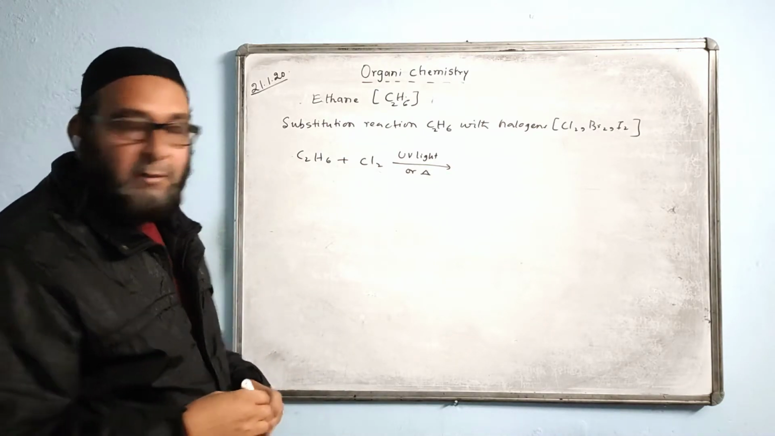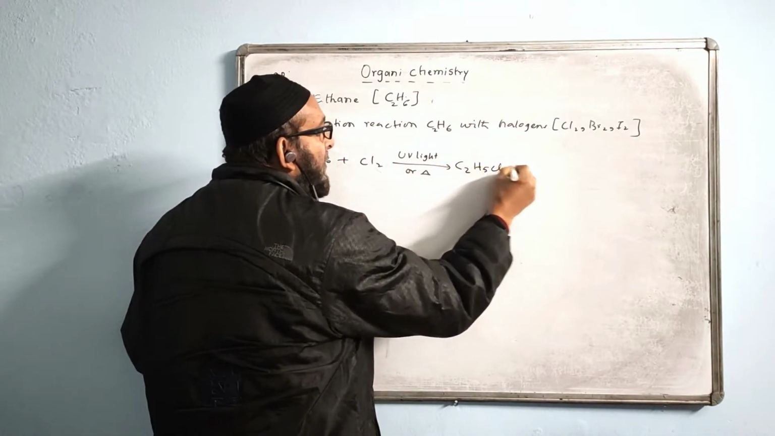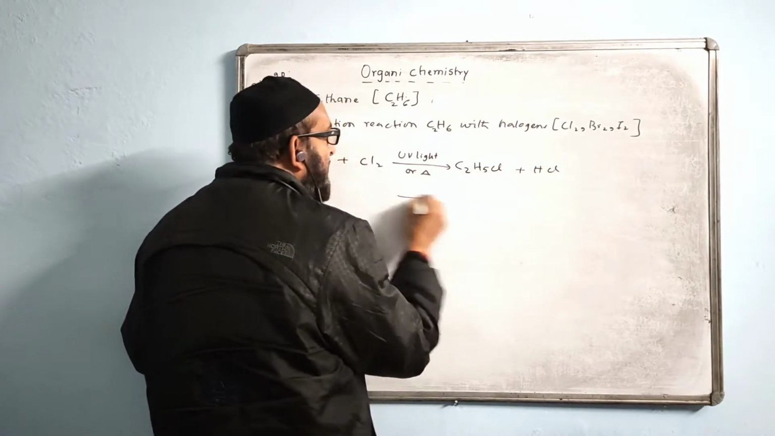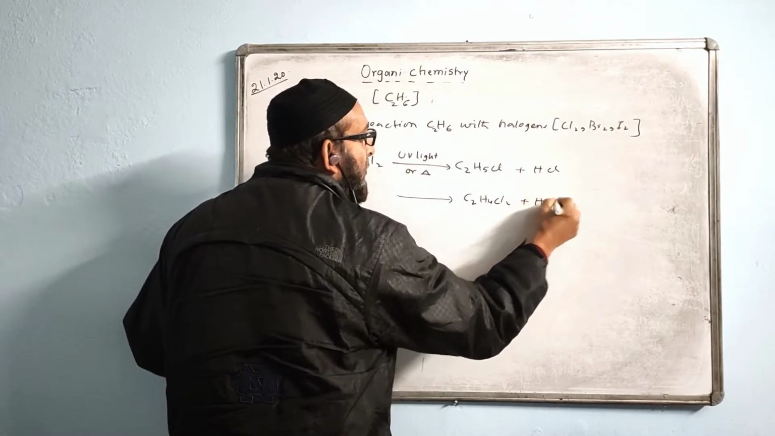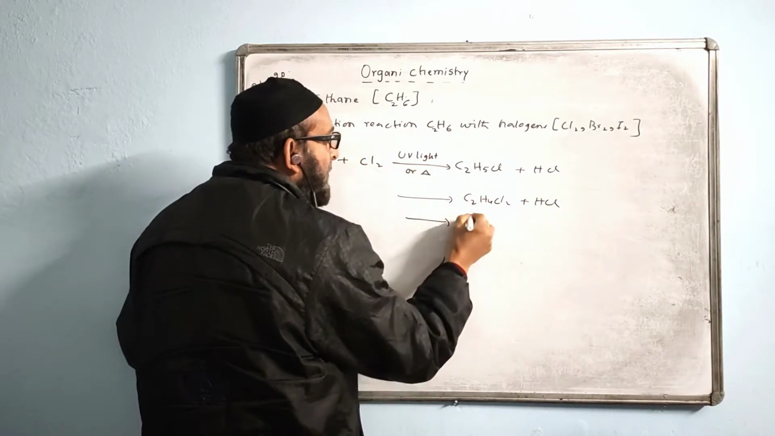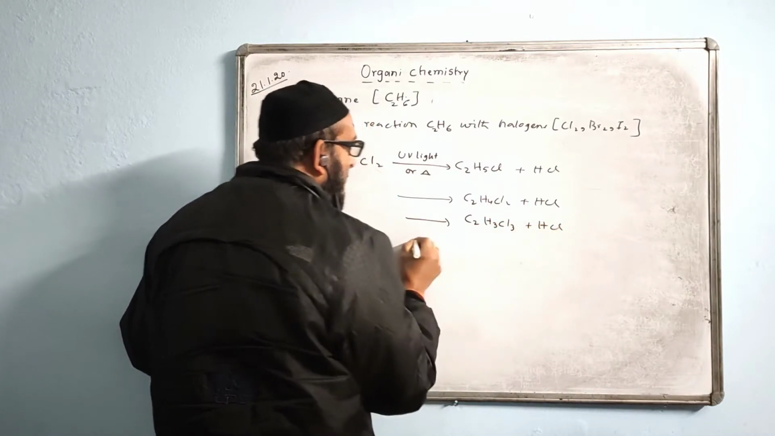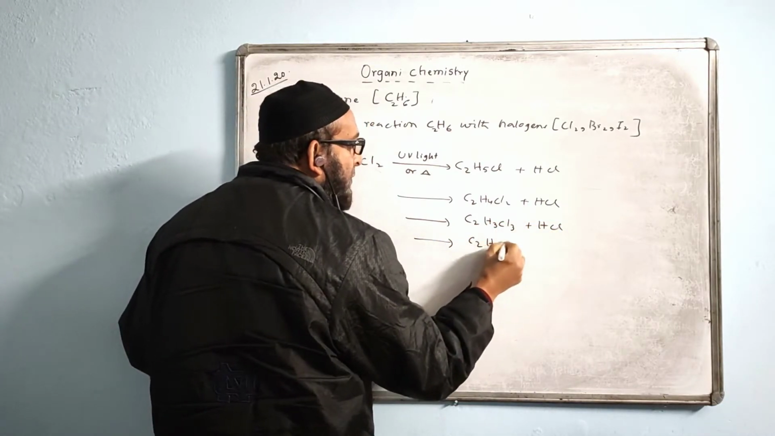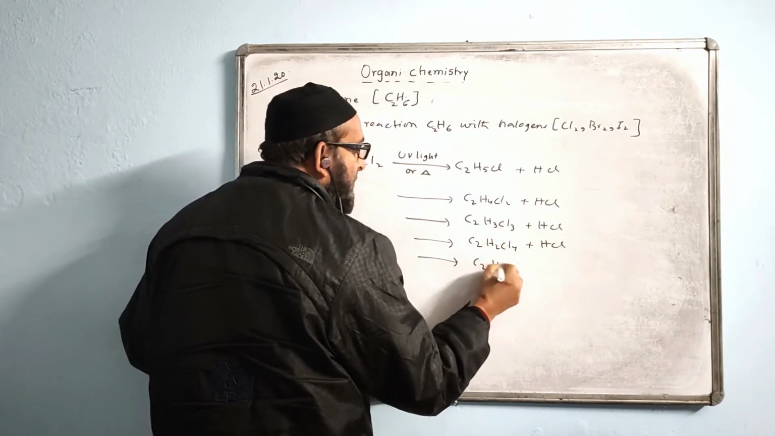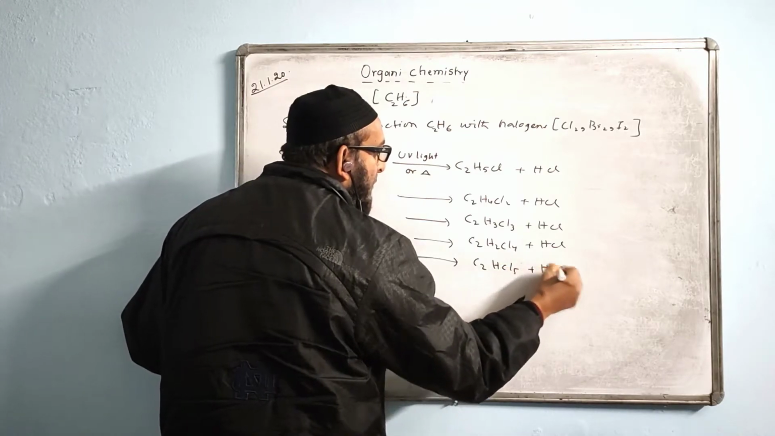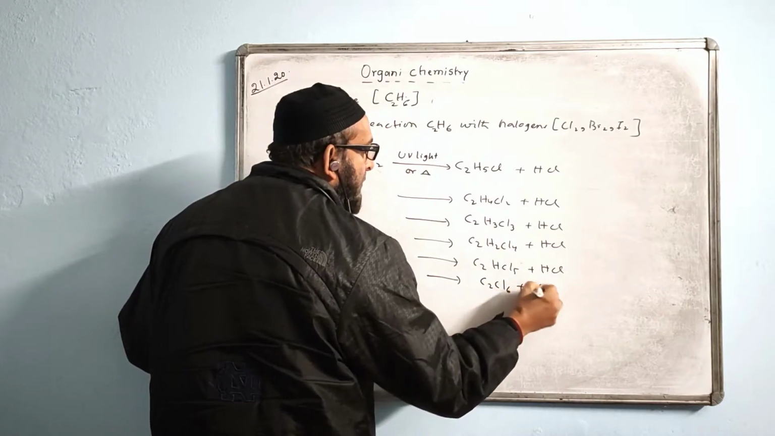All the stages we can show here. First we can write the product like this: C2H5Cl plus HCl. In the next stage you can add C2H4Cl2. First you complete this side, then you know what to write over here. C2H3Cl3 plus HCl. Next you can add C2H2Cl4 plus HCl. Next you can add C2HCl5 plus HCl. Next you can add C2Cl6 plus HCl. Like that you can say.